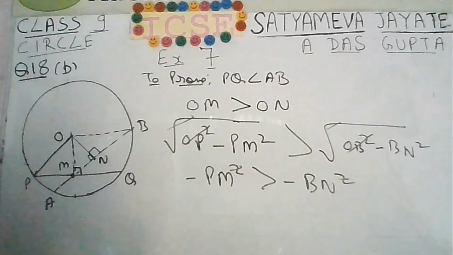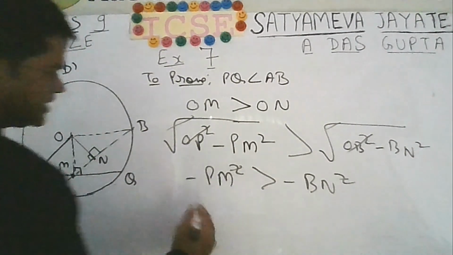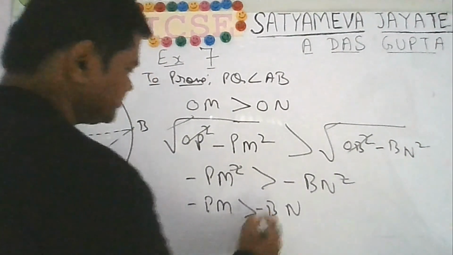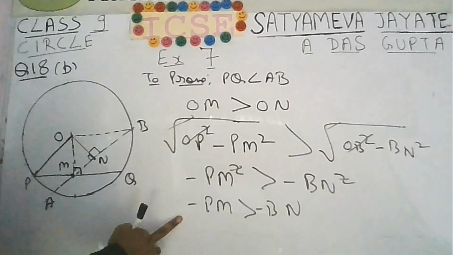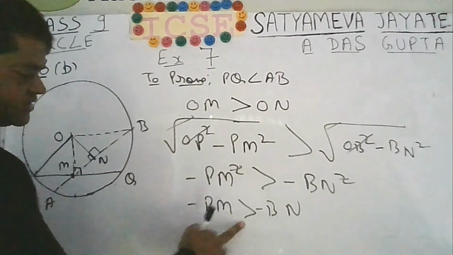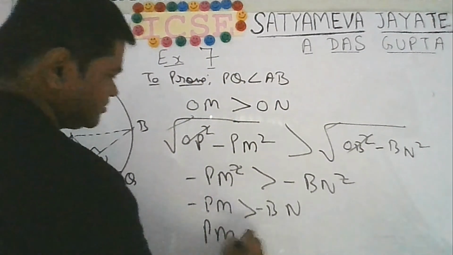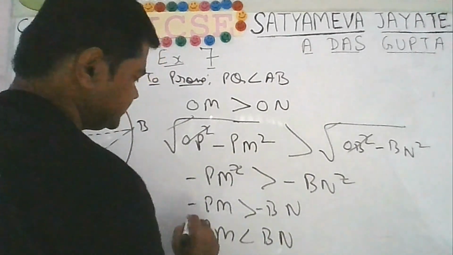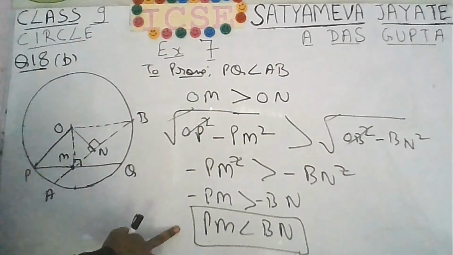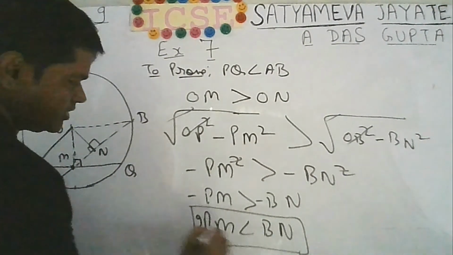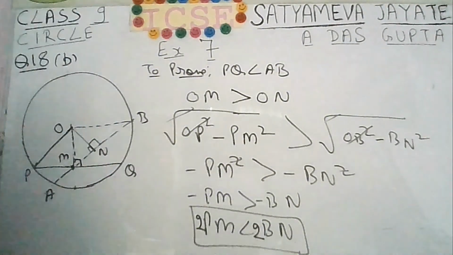How are you cancelling the square? You can take the square root on both sides. It will cancel out. You will have minus PM greater than minus BN. If you multiply by minus 1 on both sides, then the inequality sign will change. You will get PM is less than BN. If you multiply by 2 on both sides, 2 times PM is also less than 2 times BN.